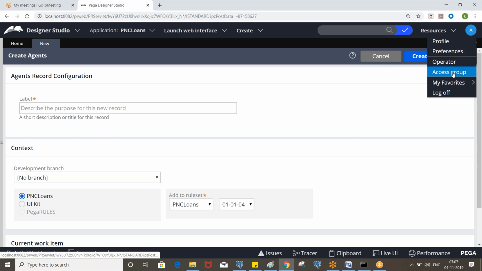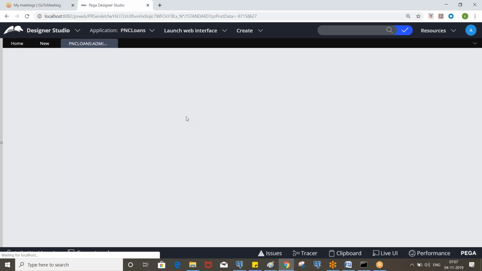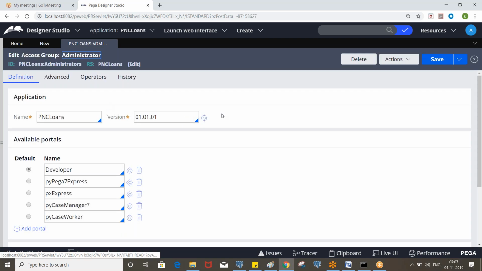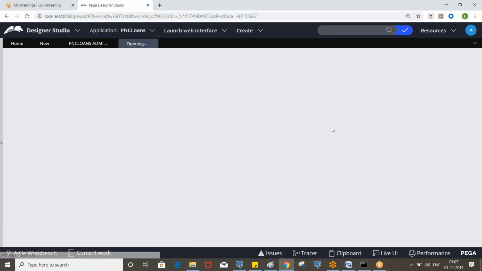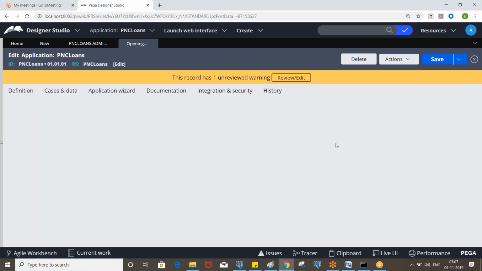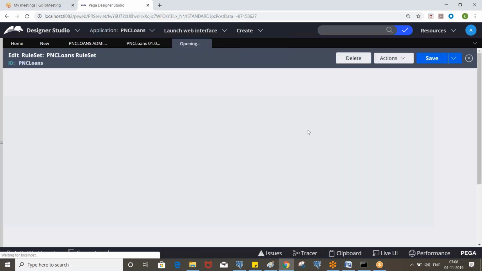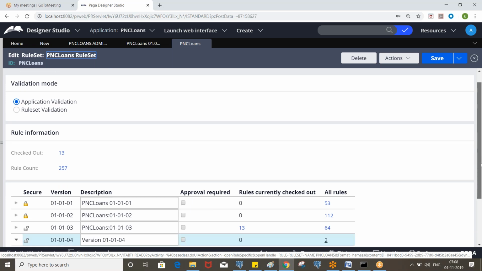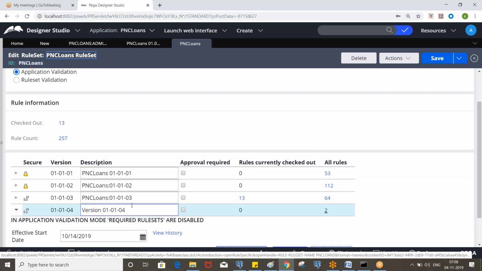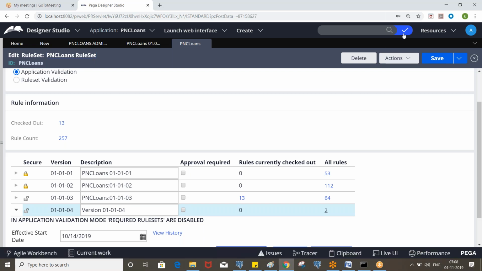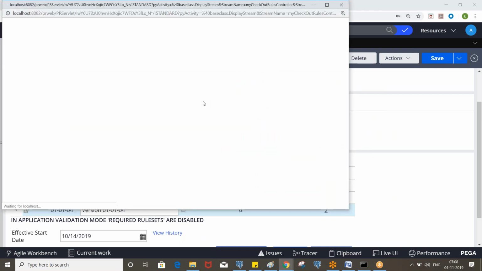So let's see the rule set versions. Did we lock 03? So 03 is unlocked, right? So let's unlock 03, so that all the rules we can save as or create into 04. Okay, either saving as or creating. But before that, we need to check in all the rules.